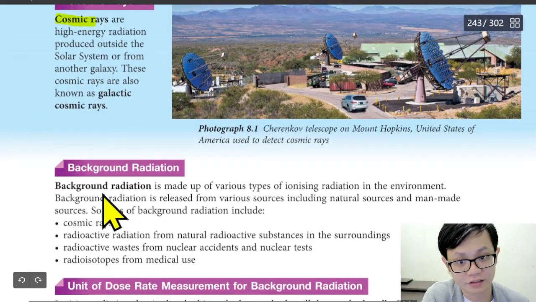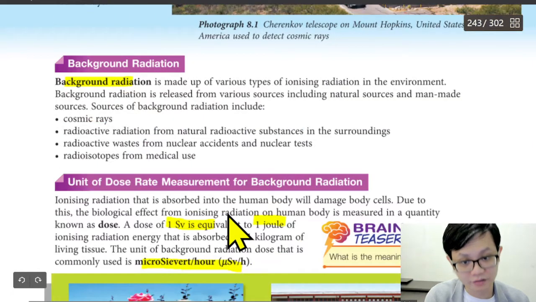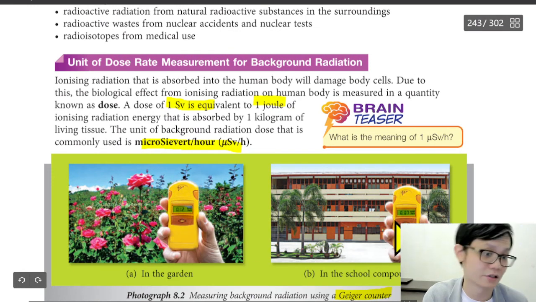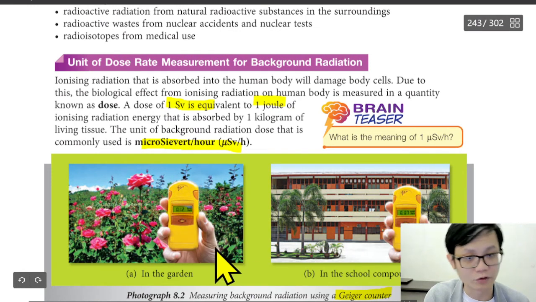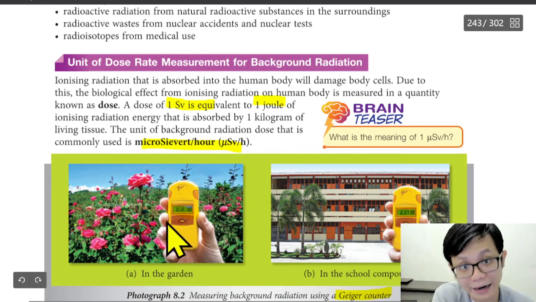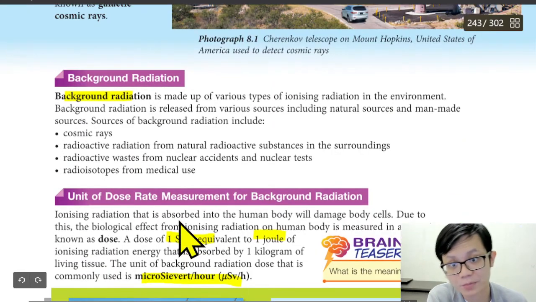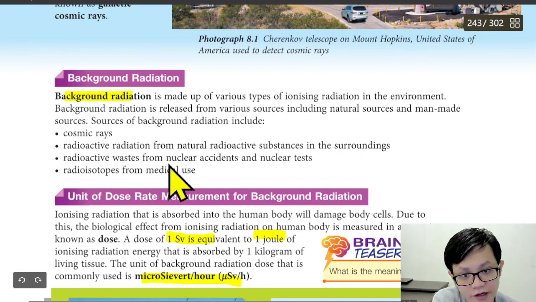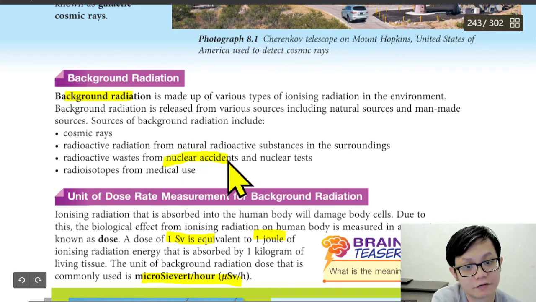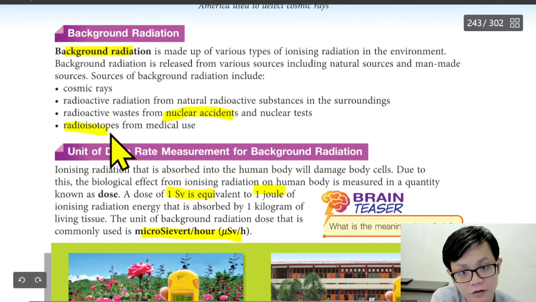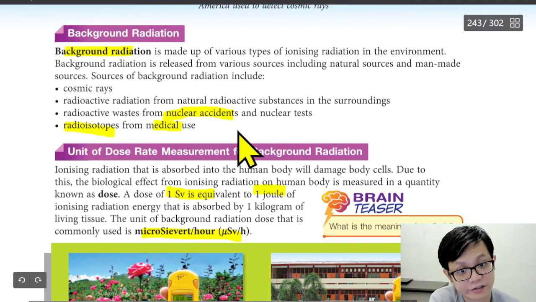Background radiation, like now I have background radiation. This is the background radiation, 0.12, 0.07, because you put your handphone away, put everything away, and it still has radiation. This is called the background radiation from the earth. Okay, it's okay. Cosmic ray, natural isotope waves. If you go test nuclear, I think it will be very high. Nuclear radiation, and in hospital, you can use it to treat cancer or for X-ray.